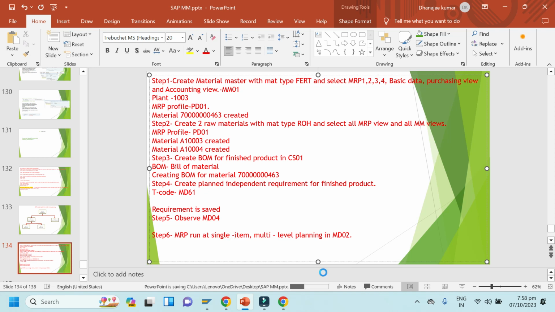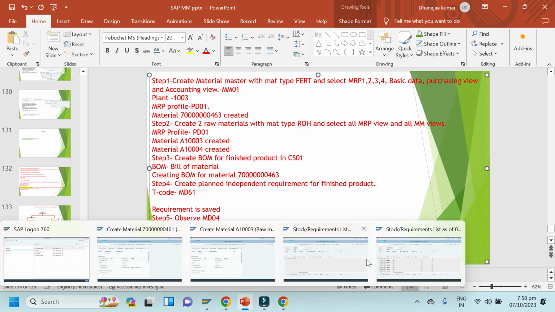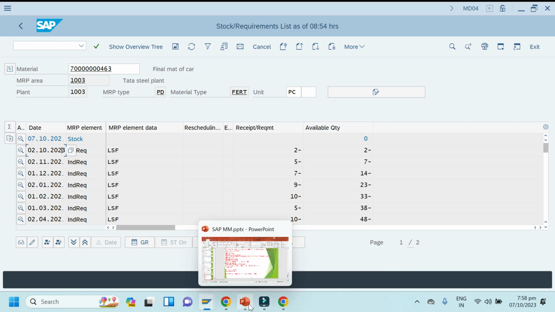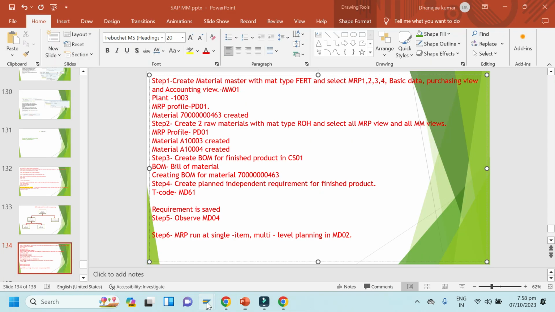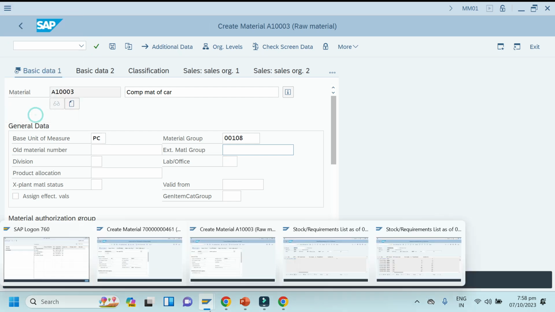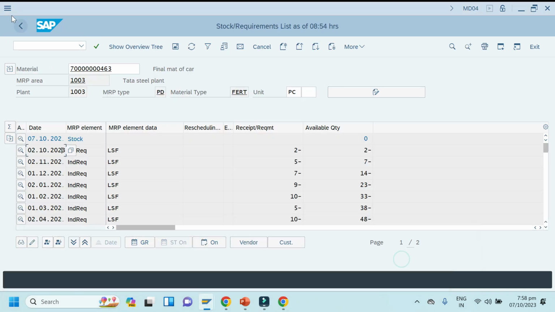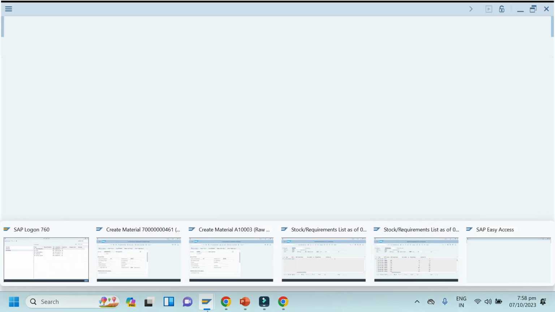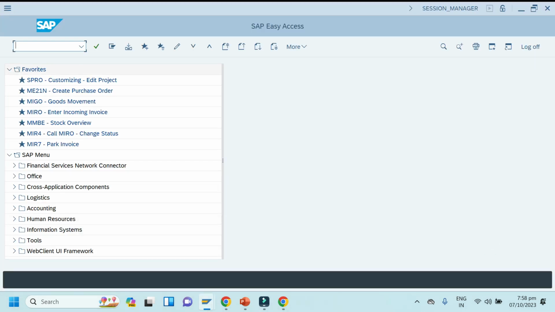Okay, so we'll go to MD02 now. Okay, I will open next screen. Go to MD02.